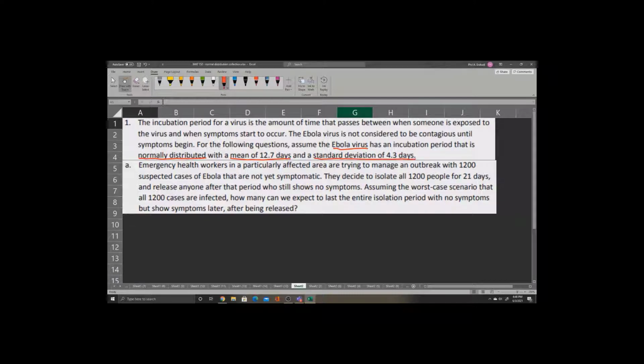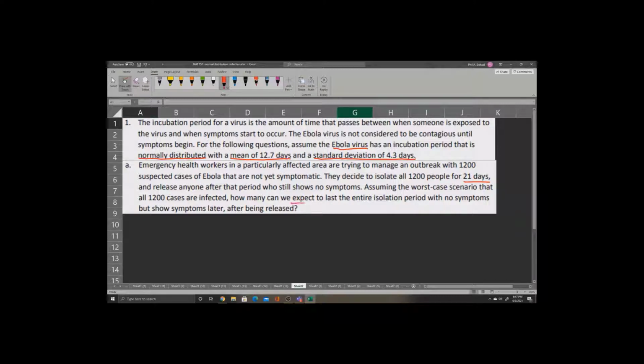Now, question A says, emergency health workers in a particularly affected area are trying to manage an outbreak with 1,200 suspected cases of Ebola that are not yet symptomatic. They isolate all 1,200 people for 21 days and release anyone after that period who still shows no symptoms. Assuming the worst case scenario that all 1,200 cases are infected, how many can we expect to last the entire isolation period with no symptoms, but still show symptoms later?